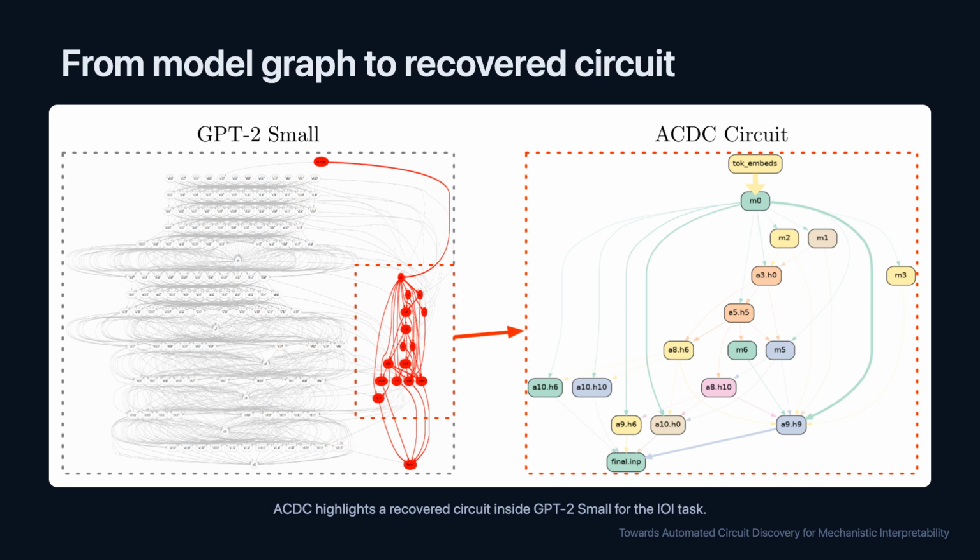Mechanistic interpretability treats a neural network less like a mysterious blob and more like a computational graph. Inside that graph, a circuit is a smaller subgraph that carries out a recognizable function. On screen, the red edges show an automatically recovered circuit inside GPT-2 small for the indirect object identification task. The striking point is that the algorithm narrowed a huge graph down to a compact set of heads and connections that previous human researchers had already identified.